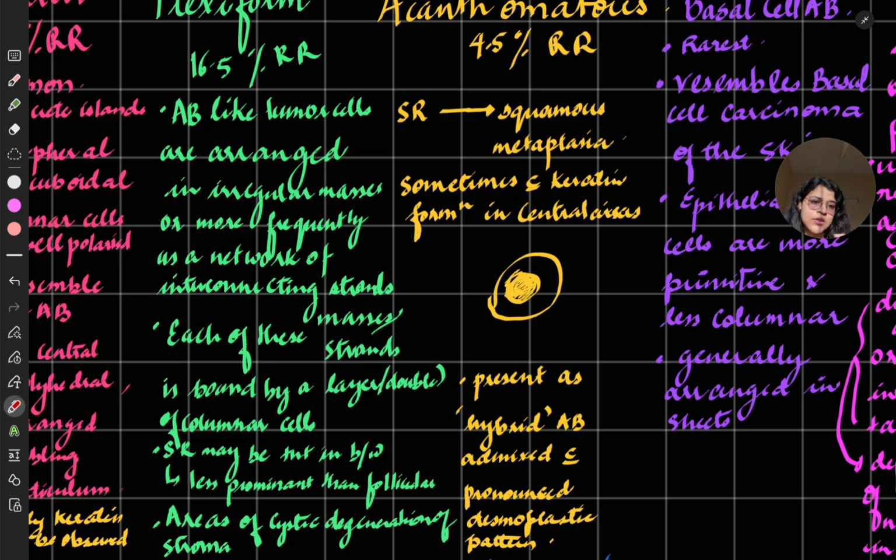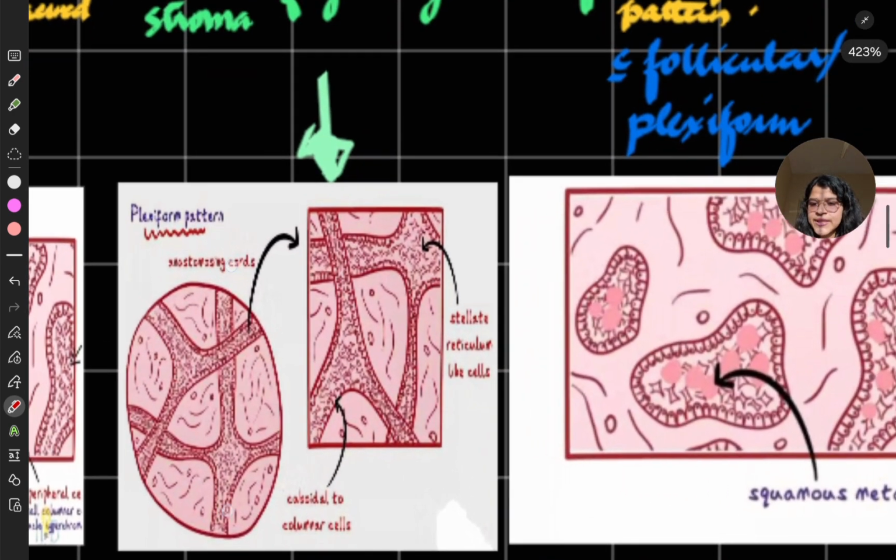There you saw islands; here you will see irregular masses arranged as a network of interconnecting strands. Each of these strands or masses is bound by a layer or double layer of columnar cells. Stellate reticulum may or may not be present, and it is less prominent than in the follicular type, so here it is compressed. In areas of cystic degeneration of the stroma, which was there also in follicular, here there will be more. So can you see the interlacing pattern?